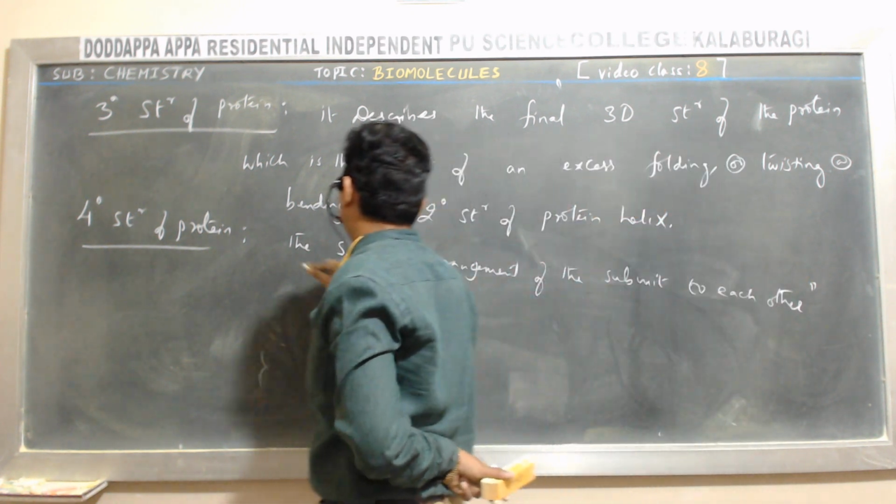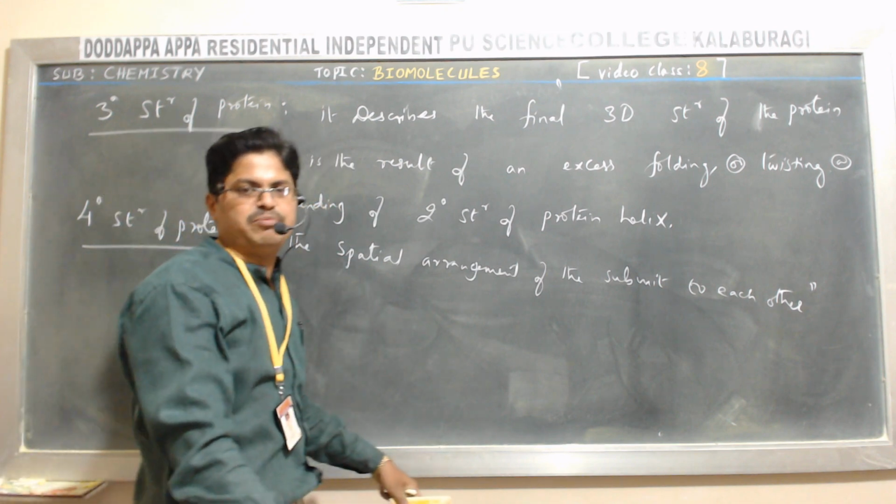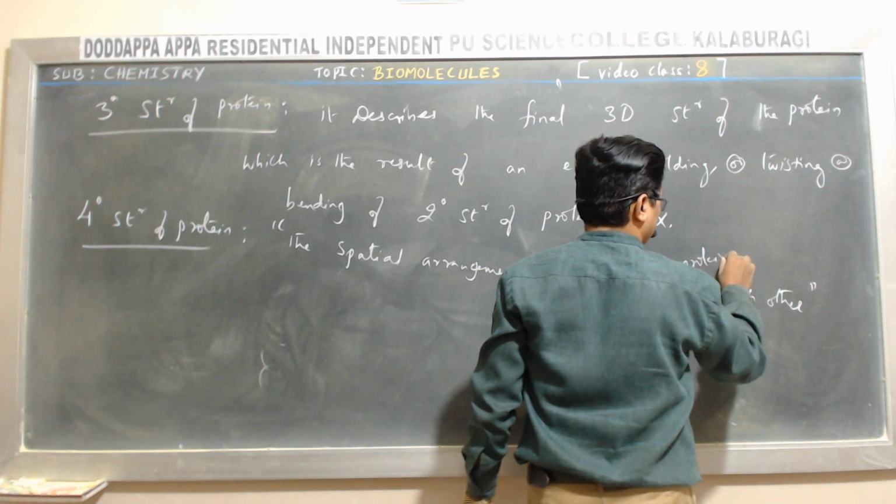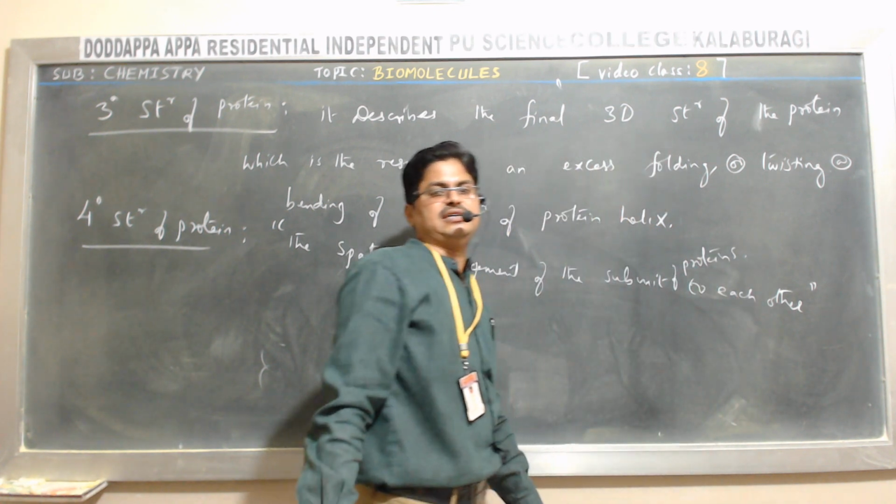It describes the spatial arrangement of the subunits of a protein to each other.